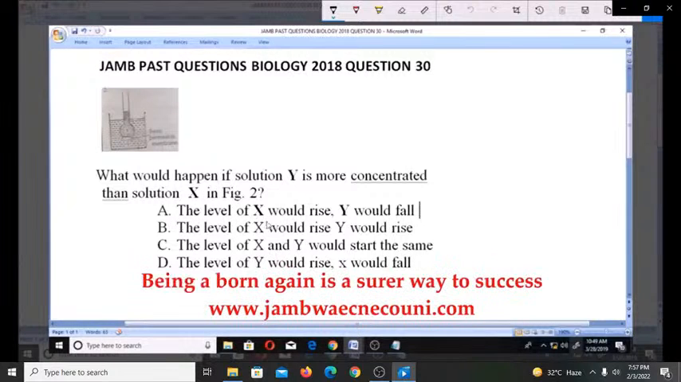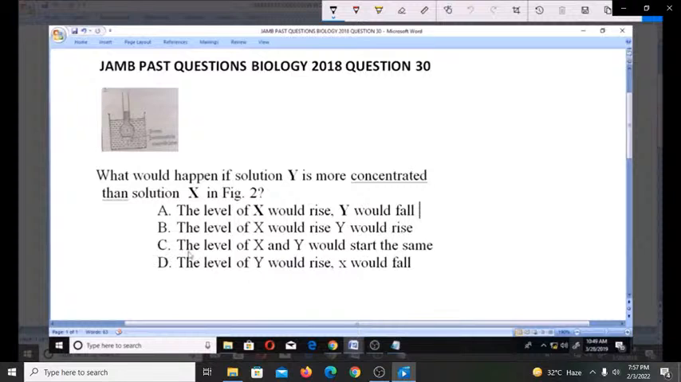A, the level of X would rise, Y would fall. B, the level of X would rise, Y would rise. C, the level of X and Y would stay the same. D, the level of Y would rise, X would fall.